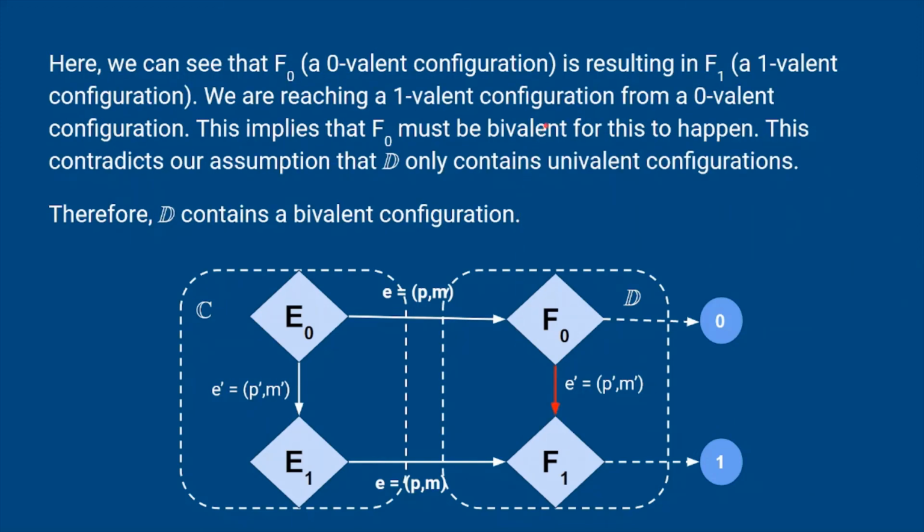Here we can see that F0 is a zero valent configuration as per the definition, and F1 is a one valent configuration. And we are reaching a one valent configuration from a zero valent configuration. This implies that F0 must be bivalent for this to happen. This contradicts our assumption that set D only contains univalent configurations. Therefore, D contains a bivalent configuration.